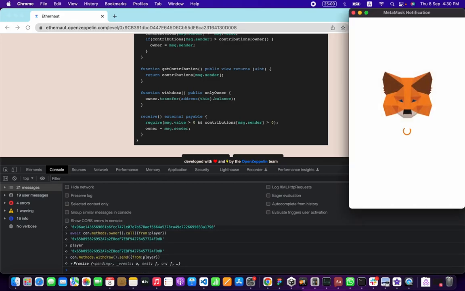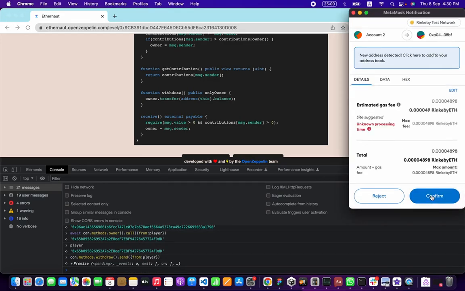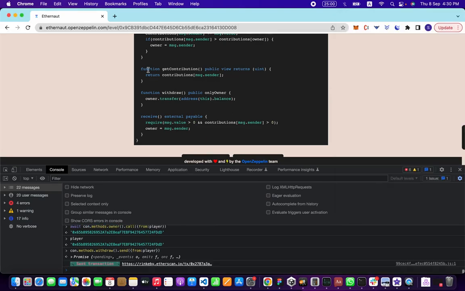Oh, my bad, we didn't specify the value because we don't need a value here. Confirm, because this is not a payable function, so we only pay for the gas.